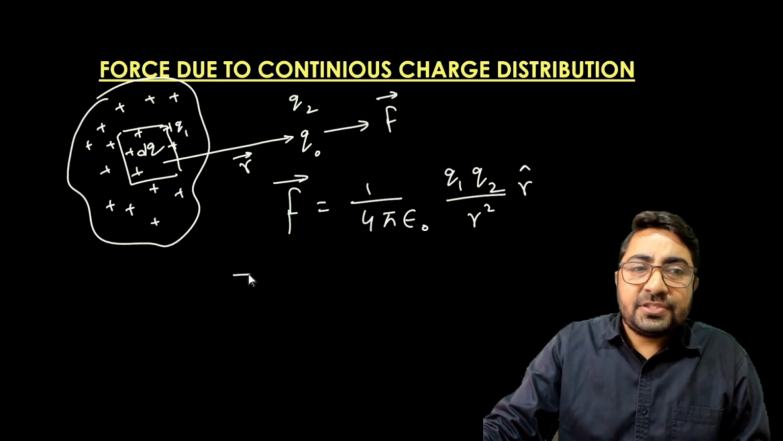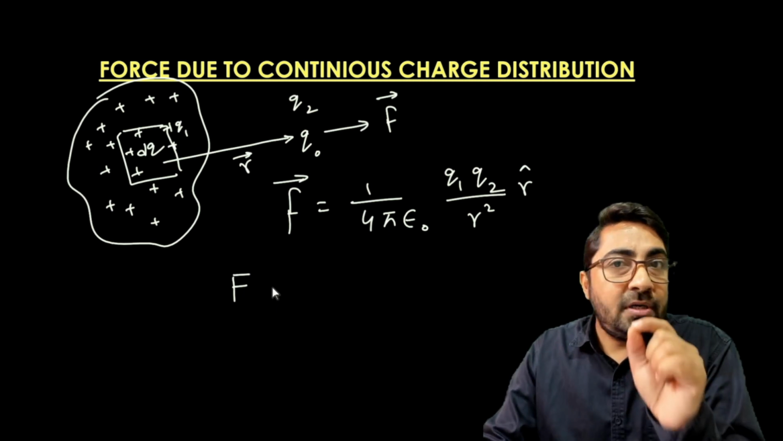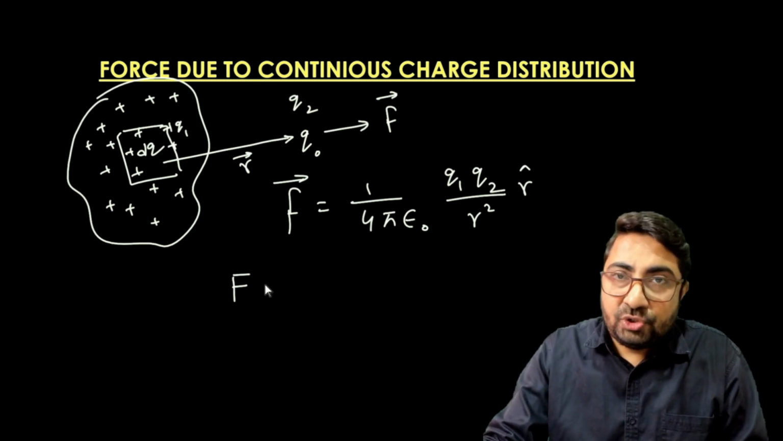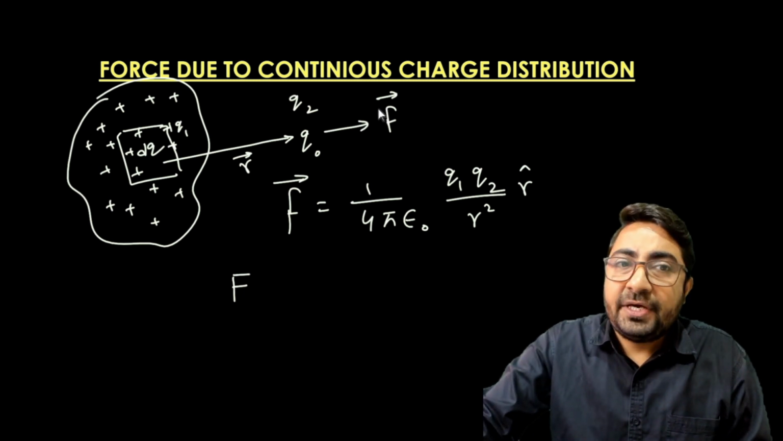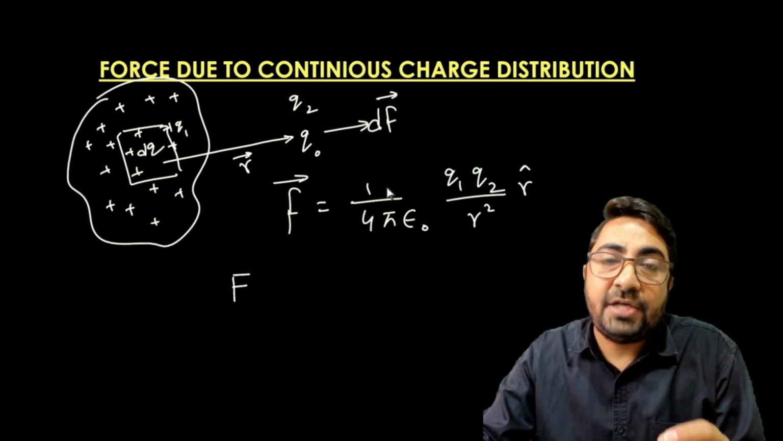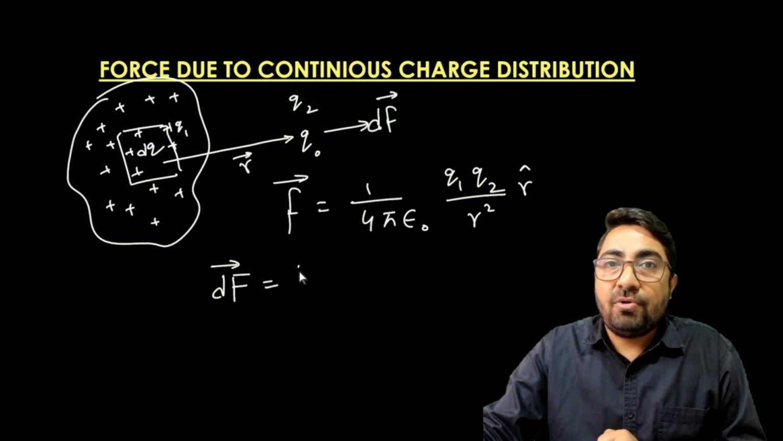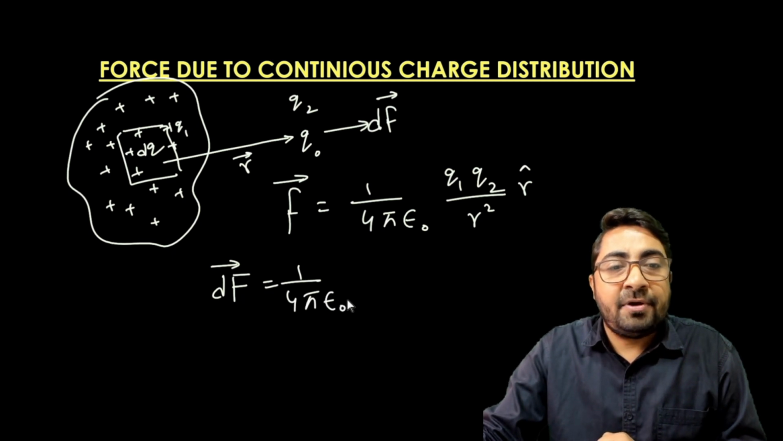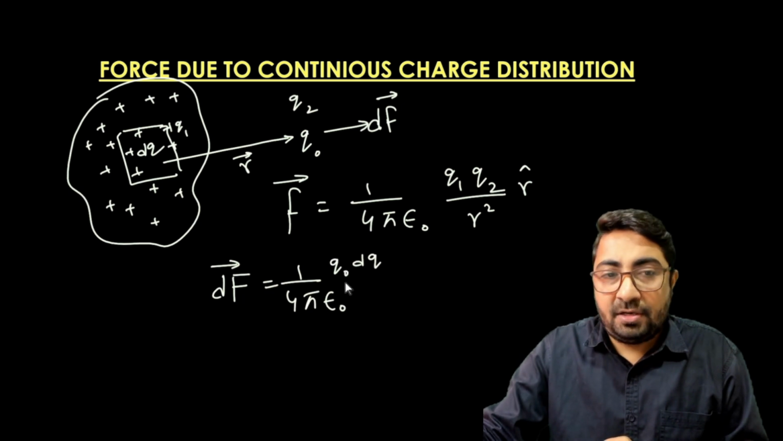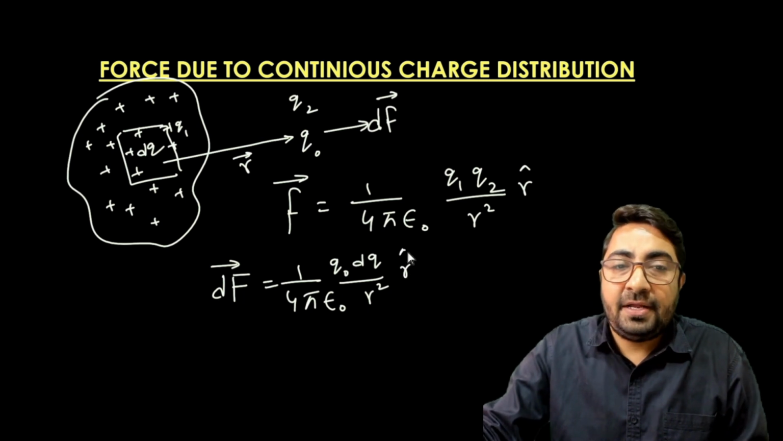So I can write this formula. And one more thing, due to the small charge there may be a small force applied on the q naught charge. So I can write here dF, the force applied due to dq charge on q naught. So dF vector is equal to 1 upon 4 pi epsilon naught dq, and the force is applying on the charge q naught, upon r square, where r is the distance between them, and the vector r cap.